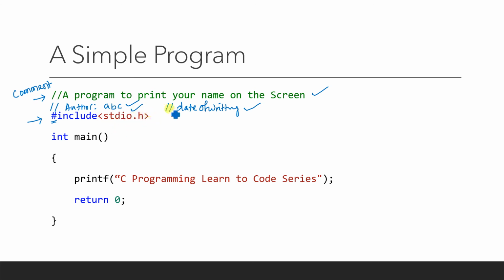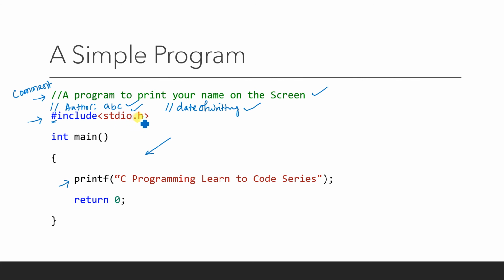It contains some predefined functions. Like here, printf is a predefined function. Whenever you supply anything to the printf statement, it just prints it on the screen. So this function is actually defined inside this header stdio.h. That's why we have to include this line while writing any program, because every program somehow has to print something, and we have to use the printf function. That's why whenever we use the printf function, we need to include this header file.